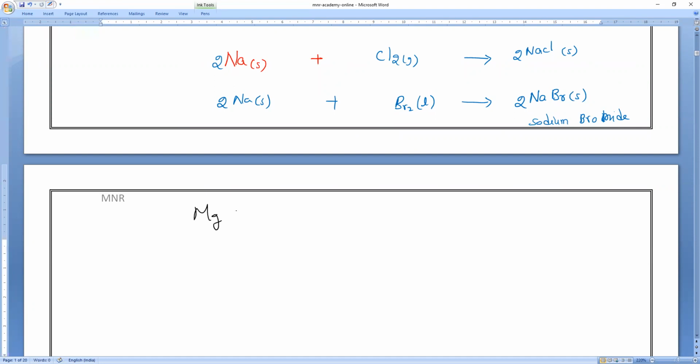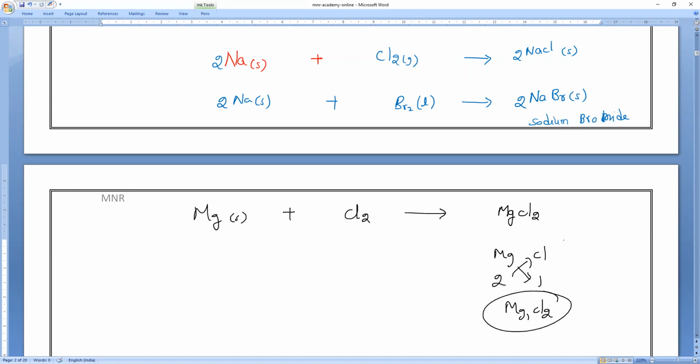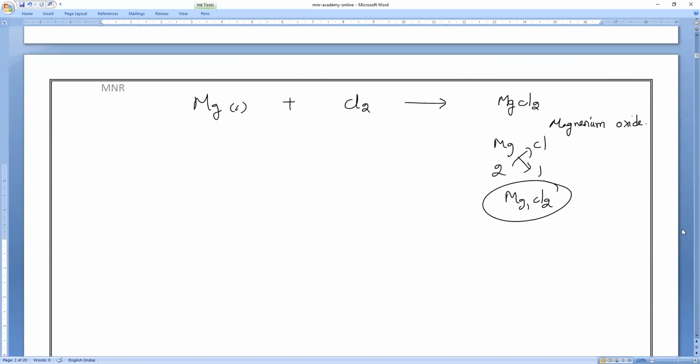Next, girls. Magnesium reacting with chlorine. Expected product: magnesium chloride. Magnesium valency is 2, chlorine is 1. If you crisscross, we get MgCl2. Is it balanced or not? It is already a balanced equation. That's all. Next, boys.